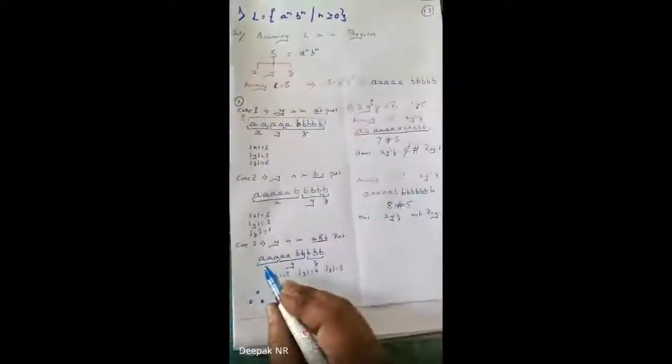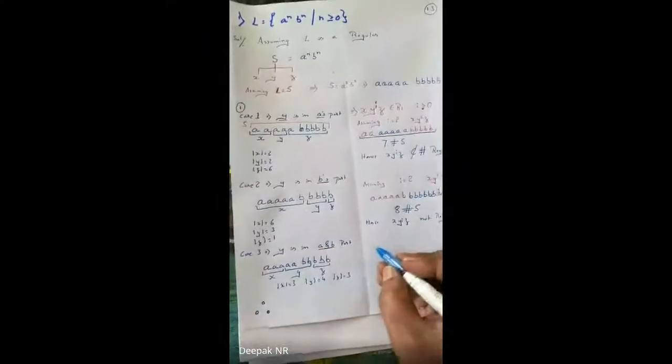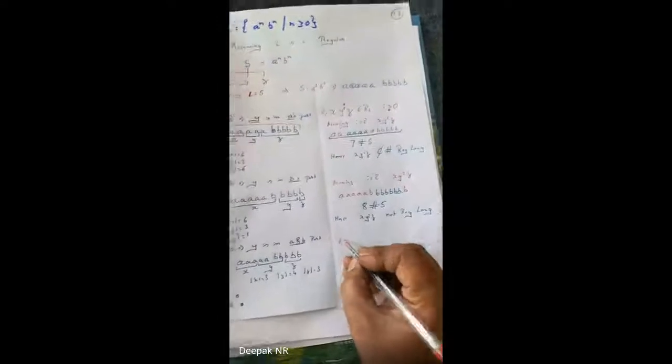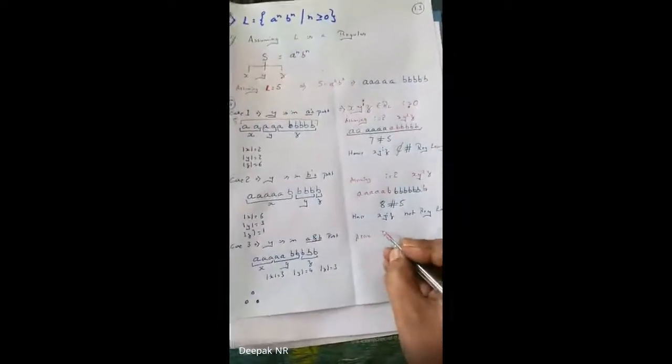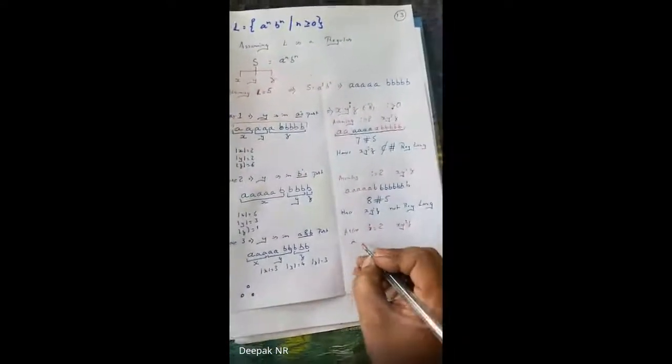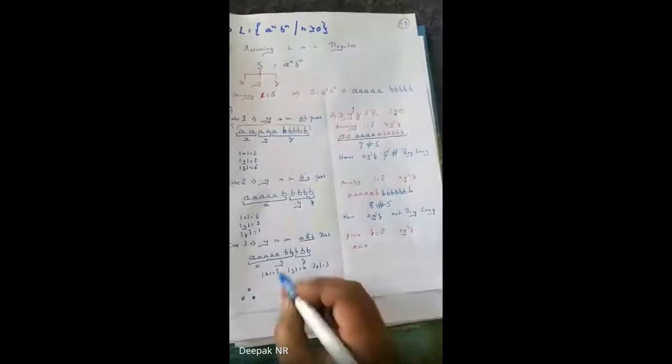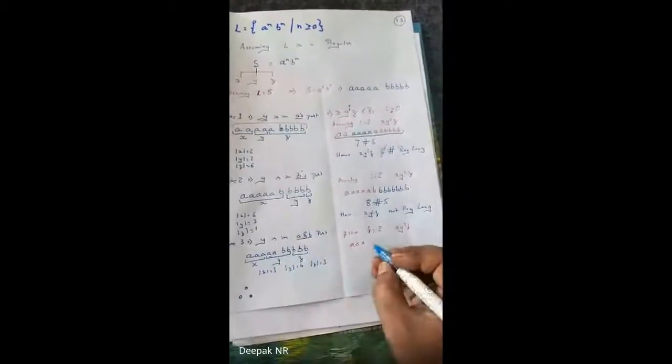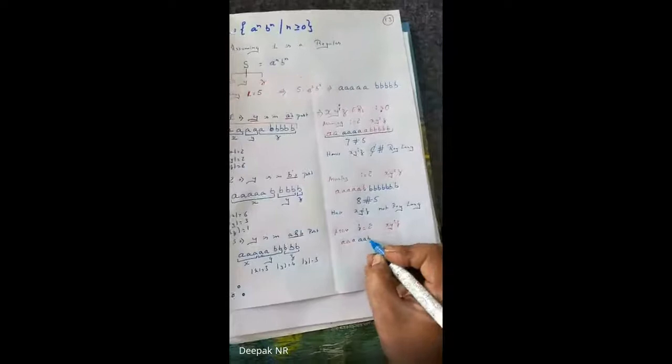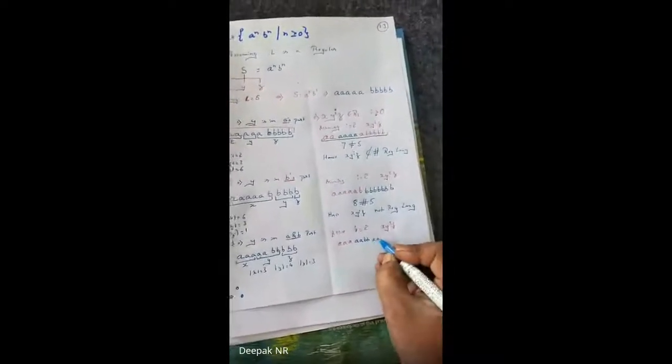Correct? Okay, now I will take the last case. Again I will assume the value of I equals 2: X, Y to the power of 2 and Z. X is 3 A's. The value of Y is AB, and to the power of 2 means AABB, again AABB, followed with 3 B's.